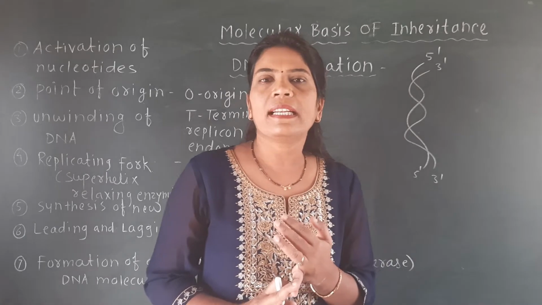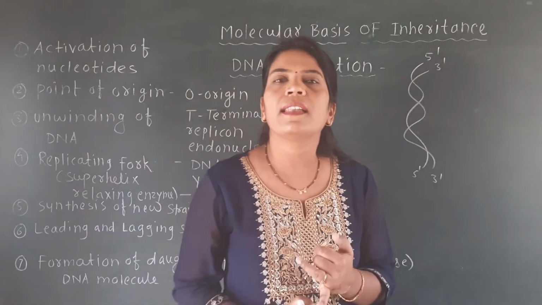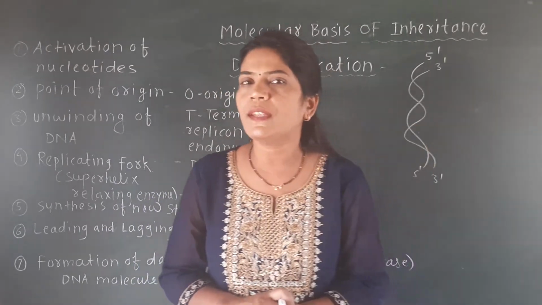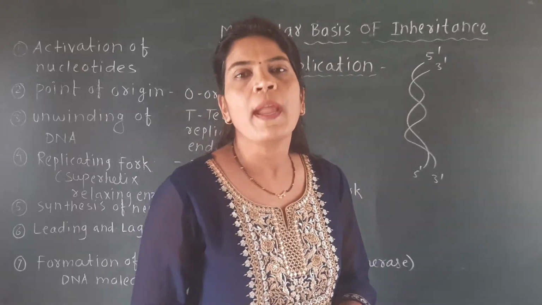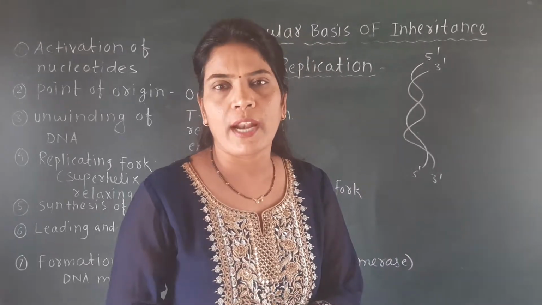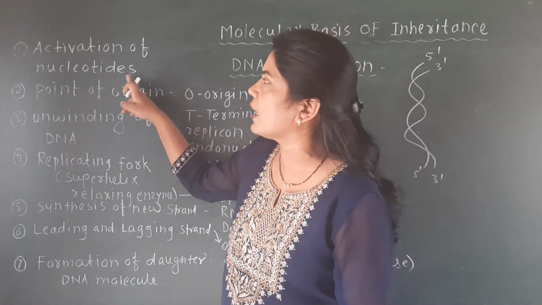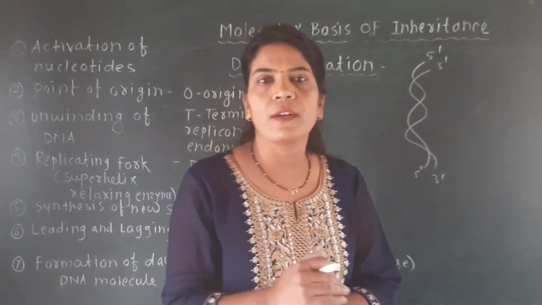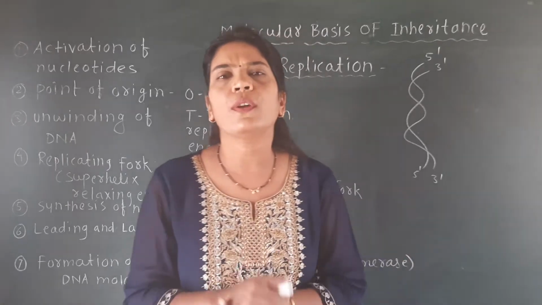Nucleotide means it contains the pentose sugar in the form of deoxyribose. It contains nitrogen bases, that is adenine, guanine, thymine and cytosine, and it has the phosphate group. So nitrogen base, phosphate group and deoxyribose sugar, all these three components make the nucleotide. So for formation of the new DNA, the parental DNA should collect the nucleotides. So the first point is the collection of the nucleotides, or the activation of the nucleotide. Then where are these nucleotides present?